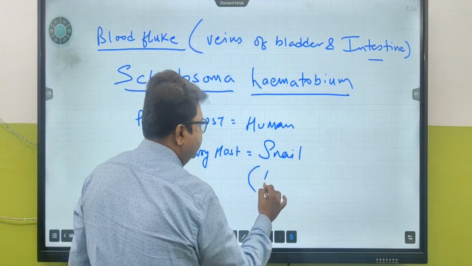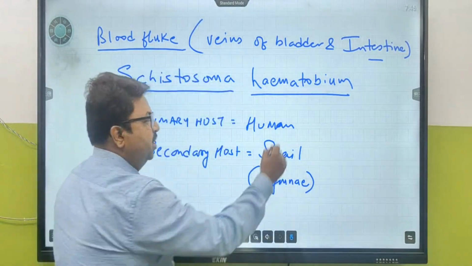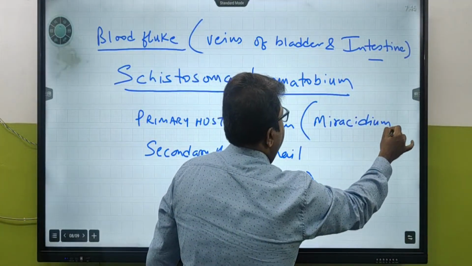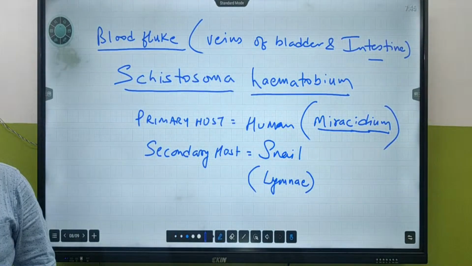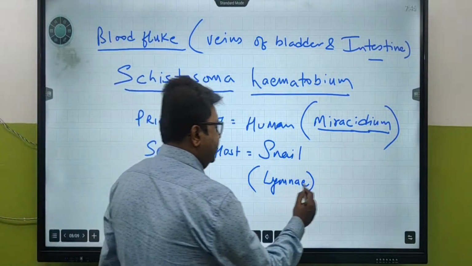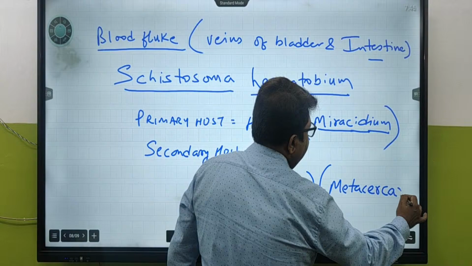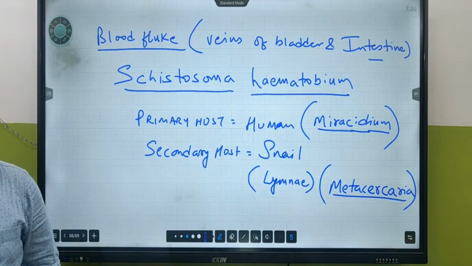Again, limnia. So in human, what is the stage which affects? Miracidium. And in case of limnia, it is metacercaria. It is a larva called metacercaria which affects them.